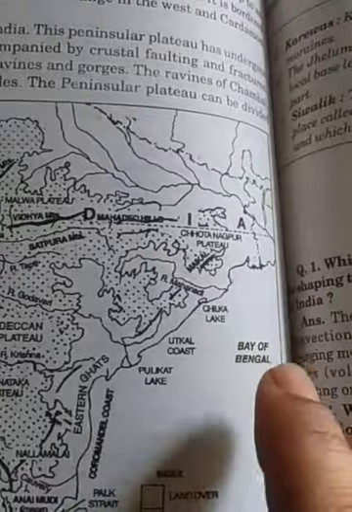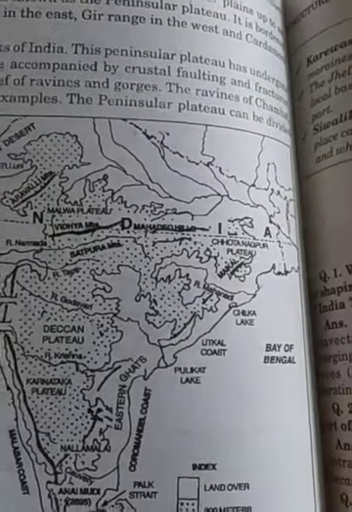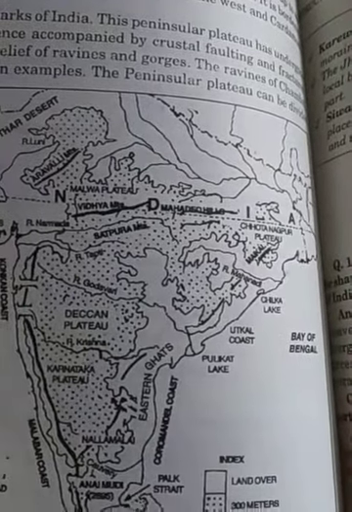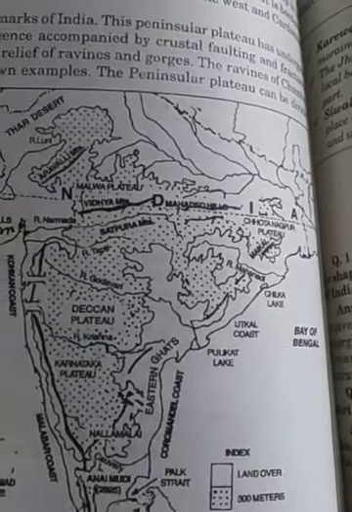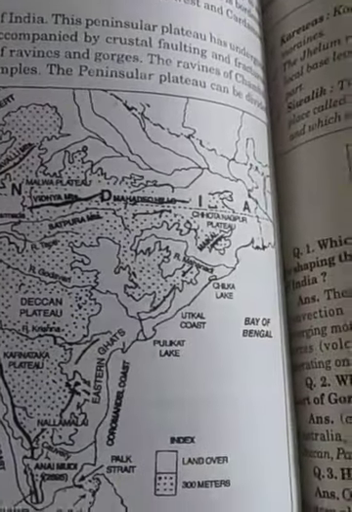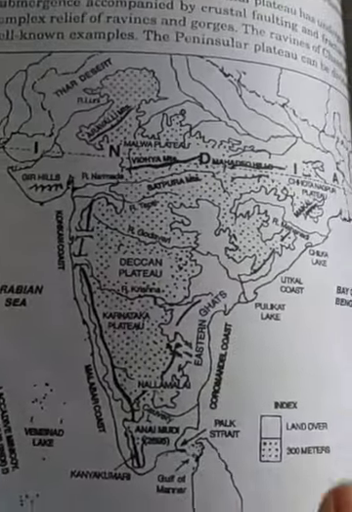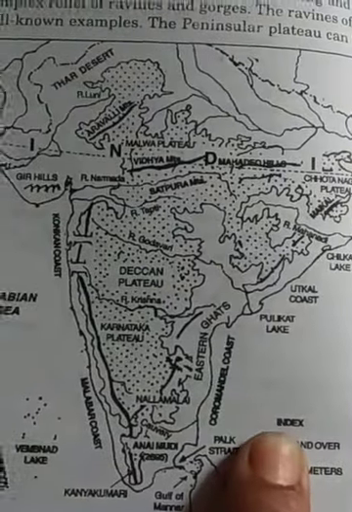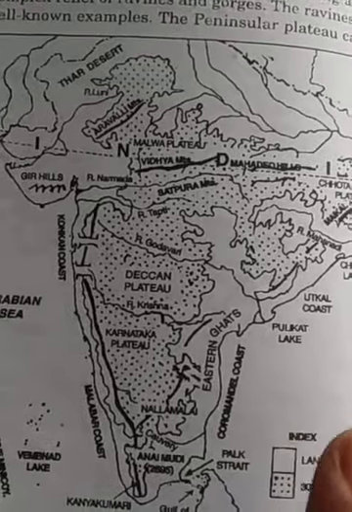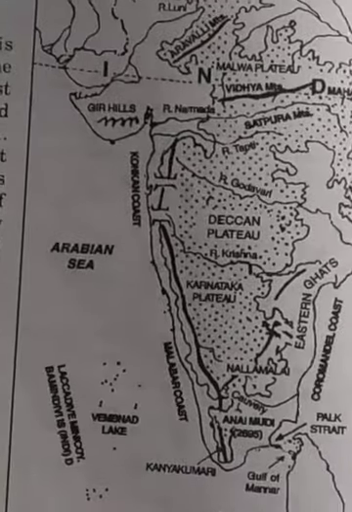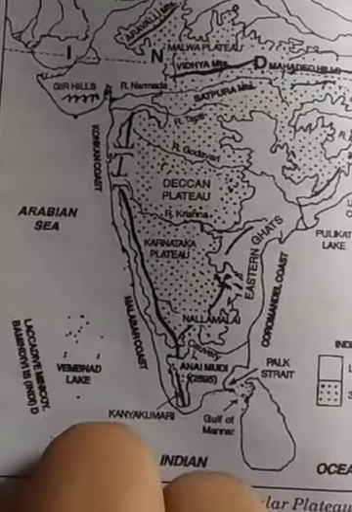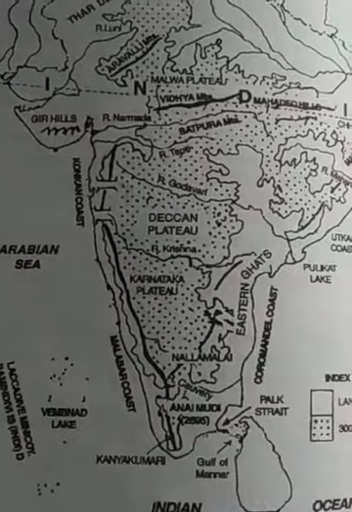In the Bay of Bengal, a group of 572 islands is situated. They are situated roughly between 6 degree north and 14 degree north, and 92 degree east to 94 degree east. This is the area which is covered by the islands. So in the Bay of Bengal there are the Andaman and Nicobar Islands, and near the Arabian Sea you will find the Lakshadweep Islands. So children, they are separated.